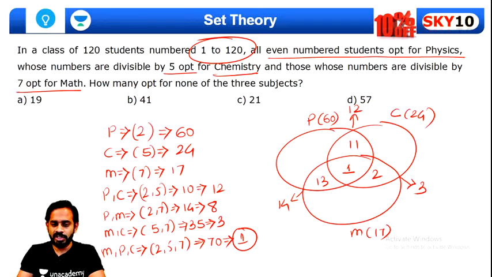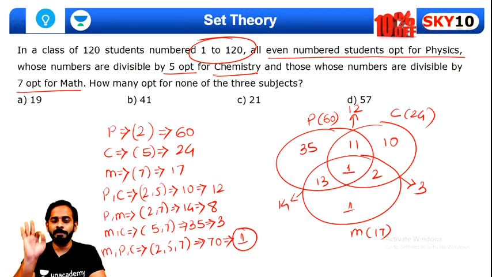So out of 60 for physics, how many have gone? 13 plus 12, 25 have gone, so how many are left? 35 will be here. Okay, out of 24 for chemistry, how many have gone? 11 plus 1 plus 2, 14 have gone, so 10 will remain here. Okay, out of the 17 for mathematics, 13 plus 3, 16 have gone, so only 1 will remain here.